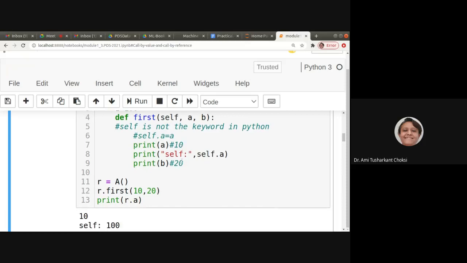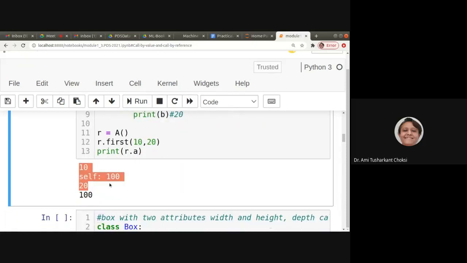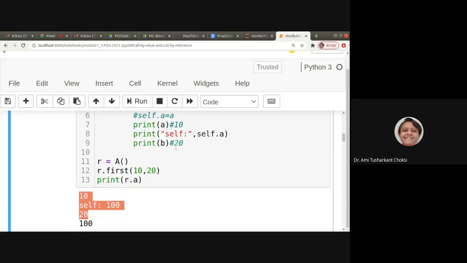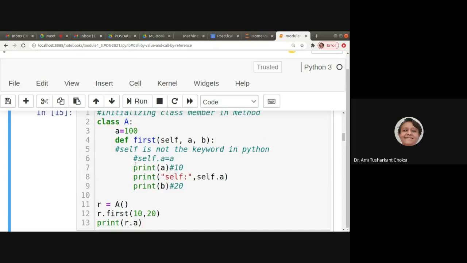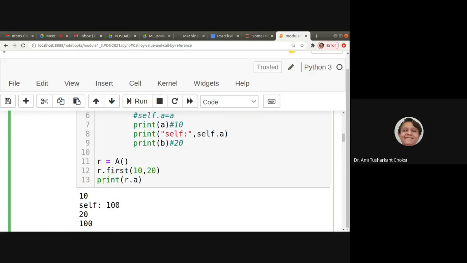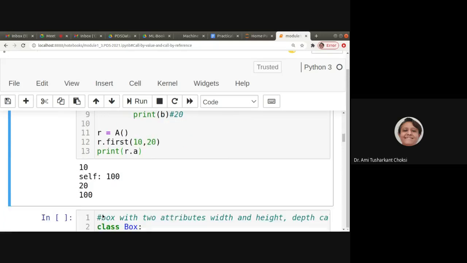First of all, we are printing a, then self.a, and then b inside the function. So you can see the difference. 10 is the value which is being passed, that is a, local. Self.a is the value which is there inside the class. Then print r.a, that also is 100. Right? Got the point?